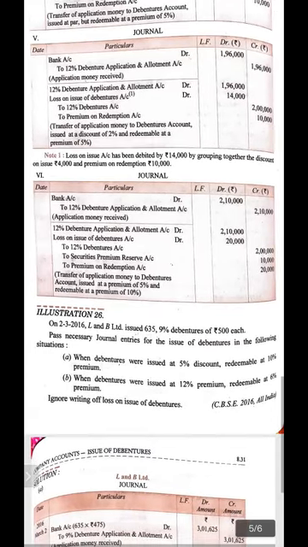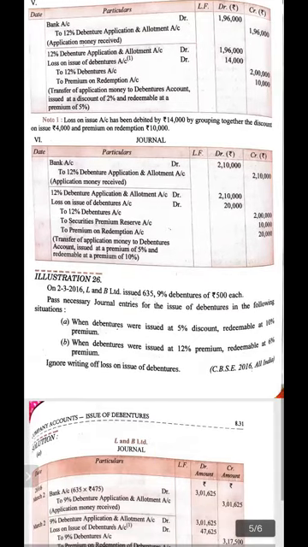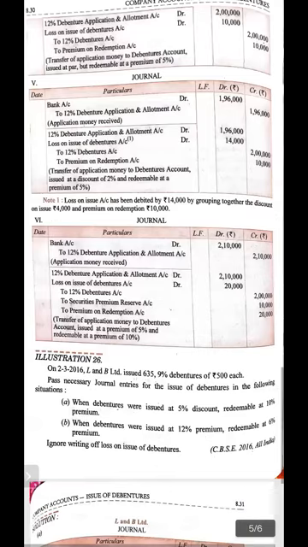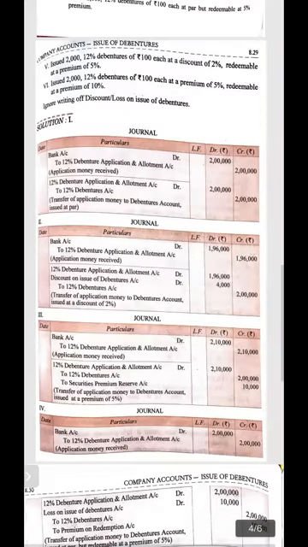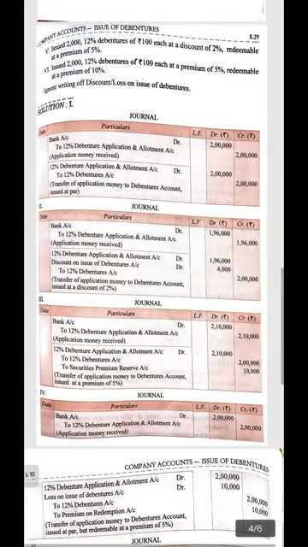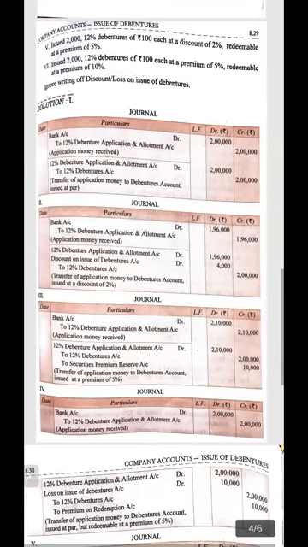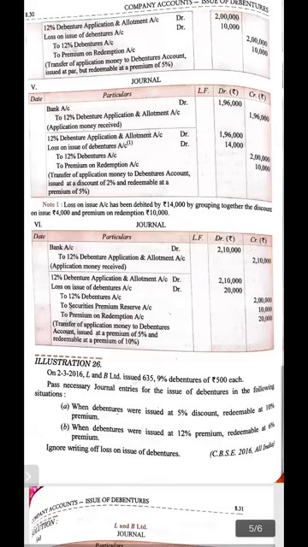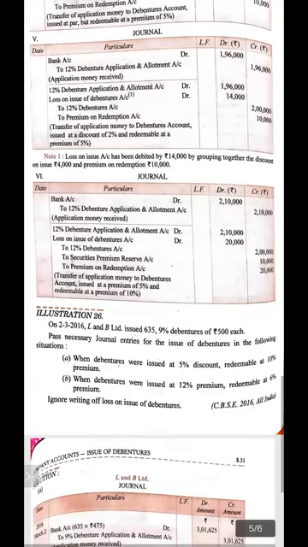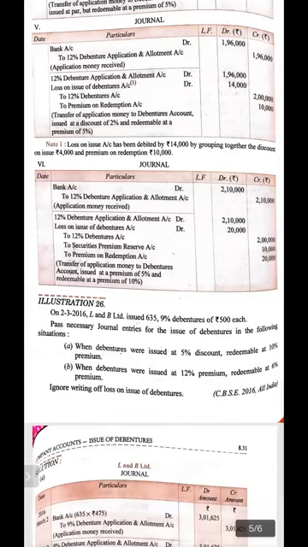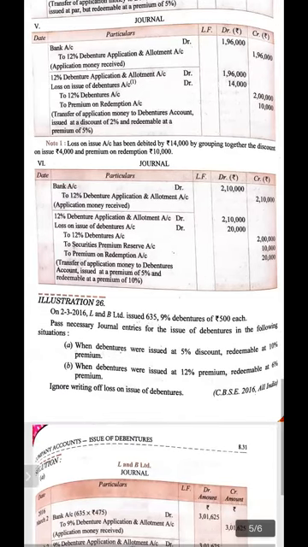In the next case, the sixth case, let's come back to the statement once. What is given over here in the statement? Issue 2000 12% debentures of 100 each at a premium of 5%, redeemable at premium of 10%. Issued at premium and redeemed at premium. When the debentures are issued at premium, the entry will become bank account debit to debenture application and allotment account, 2,10,000, because debentures are issued at premium.